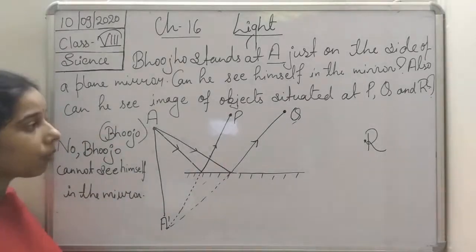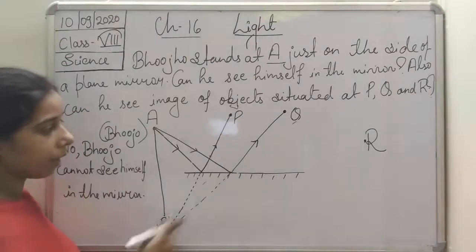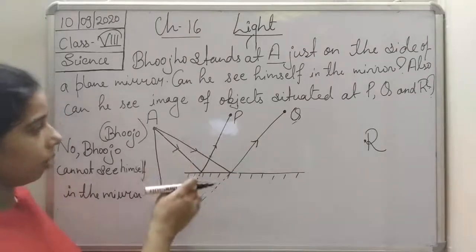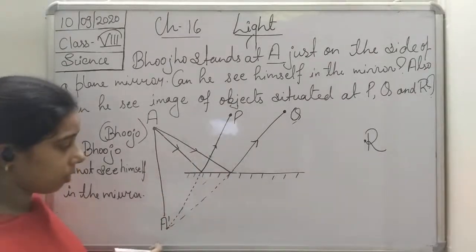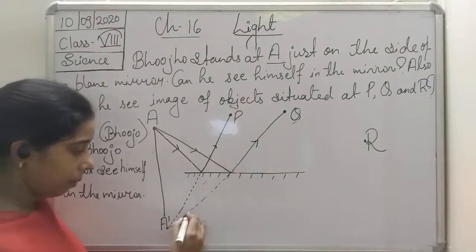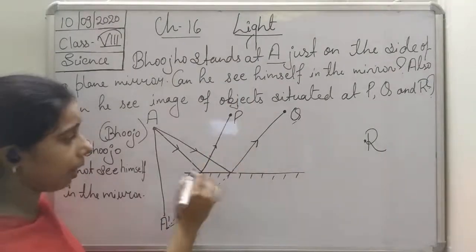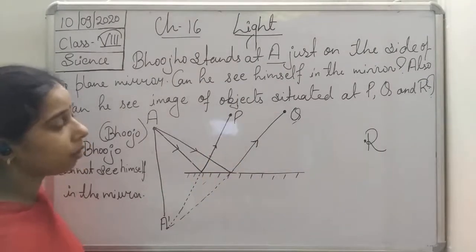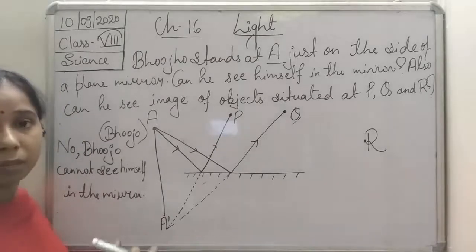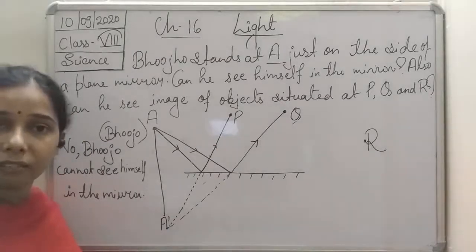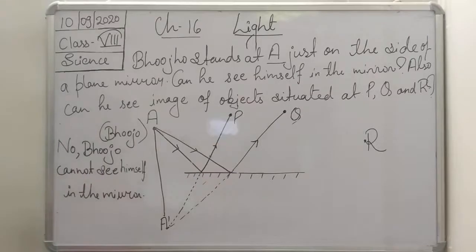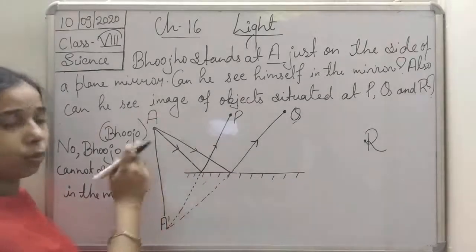The other is the same, in which the light goes from Q to A, and it will also be seen. So in both cases, P and Q, both of them can be seen because the light will get reflected and finally be seen by Bujo.